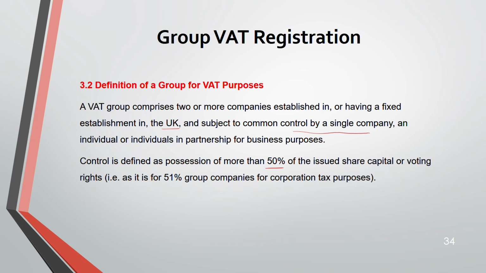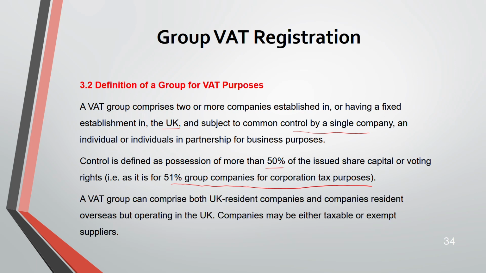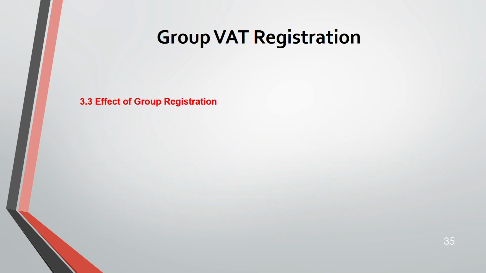Same way as we defined control as 51% group companies for corporation tax purposes. Remember, under corporation tax we went through groups. That was my lecture 20, where I've covered this. So more than 50%, the same control you have to apply for VAT. Now a VAT group can have both a UK resident company and an overseas resident company that operates in the UK. Companies may either be taxable or exempt suppliers. It could be anything.